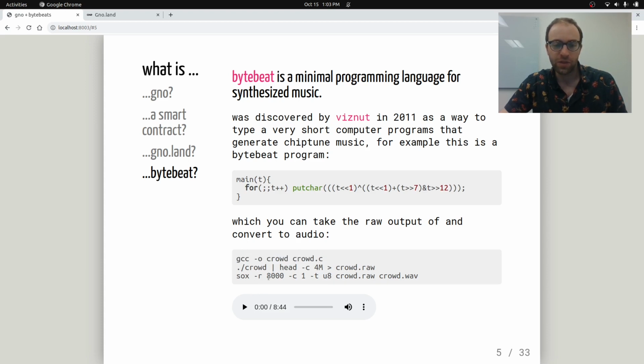and then just say a sampling rate of 8,000, and then convert that file to a WAV file, you can get audio. So if we play this, this will be some of this audio.